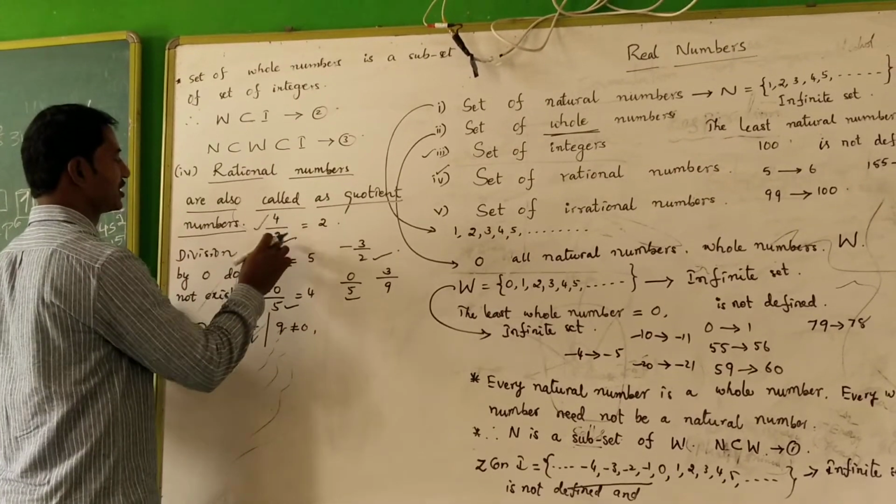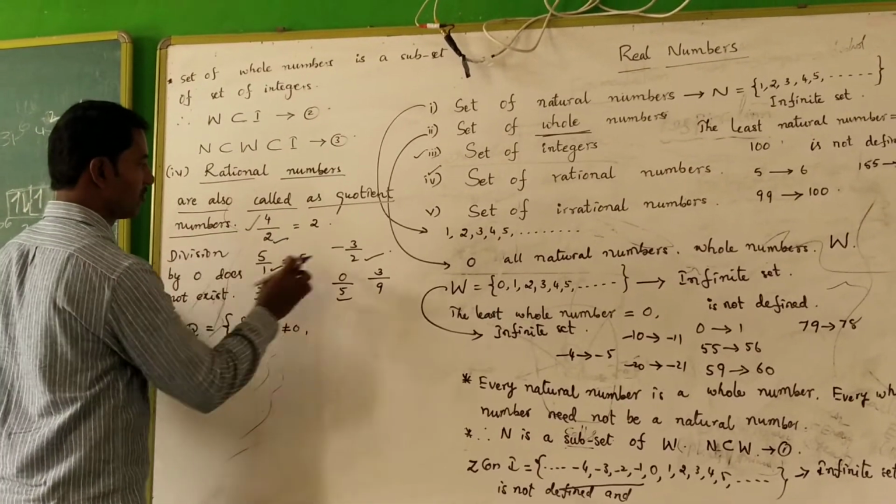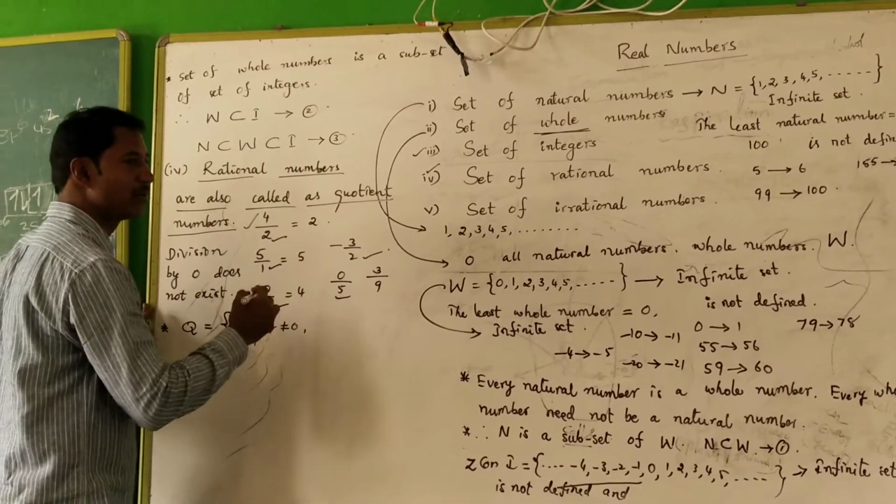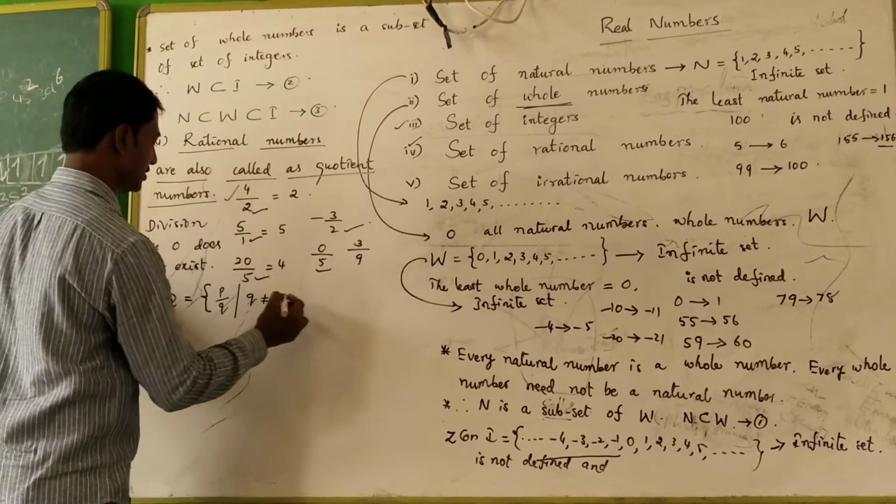What kind of numbers are 4, 2, 5, 1, minus 3, 2, 0, 5, 25? These are all integers.